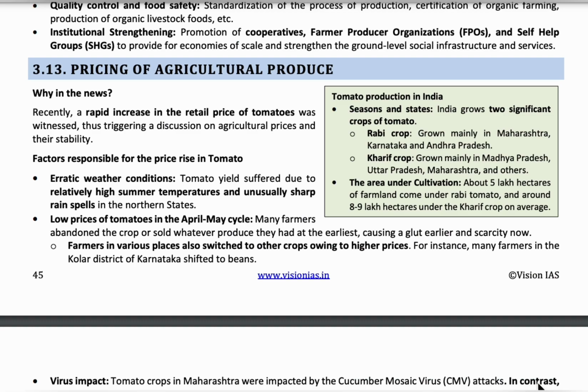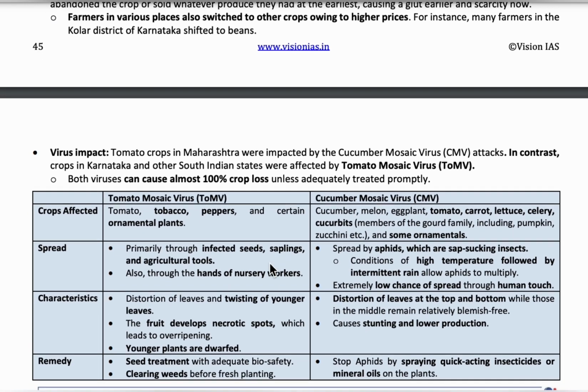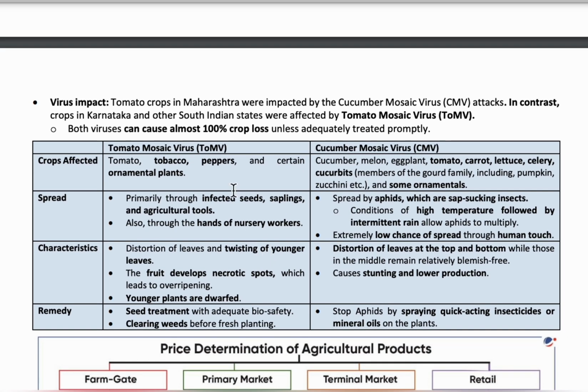The next topic is pricing of agricultural produce. Due to the low prices of tomatoes in the April to May months, many farmers shifted the crop from tomatoes to other crops. Due to high temperatures and sharp rainfall in northern India, tomato yield was low, and in Maharashtra state, the tomatoes were affected by cucumber mosaic attacks. In Karnataka and other southern states, the tomatoes were affected by the tomato mosaic virus. Let's know the difference between these two.